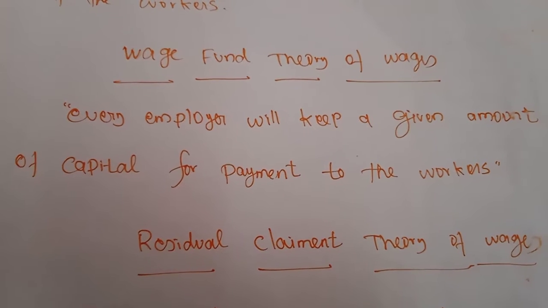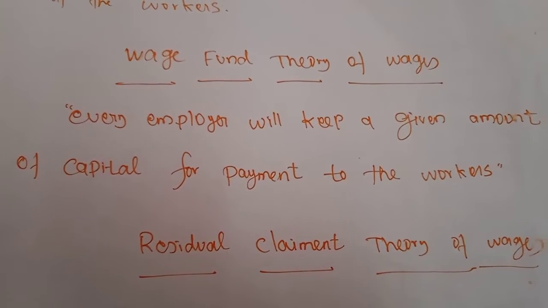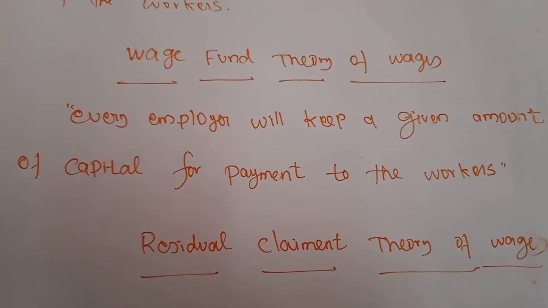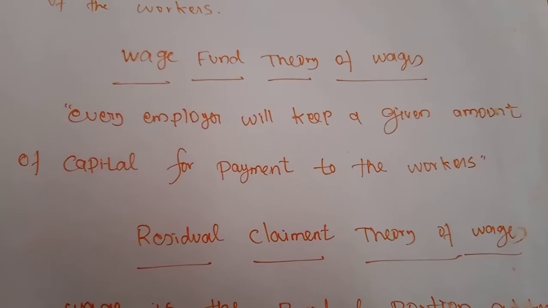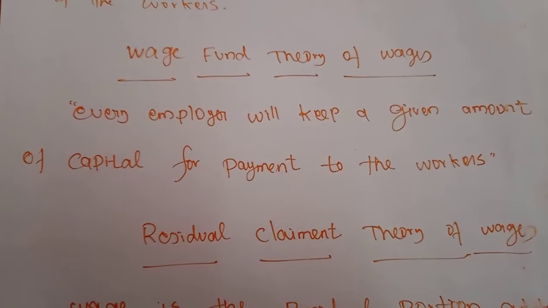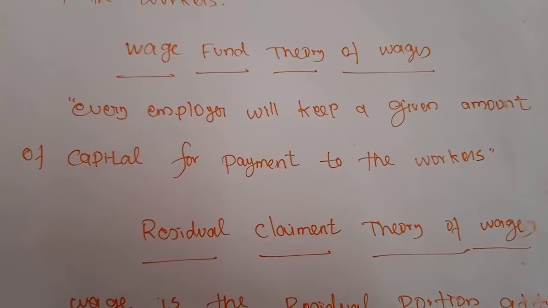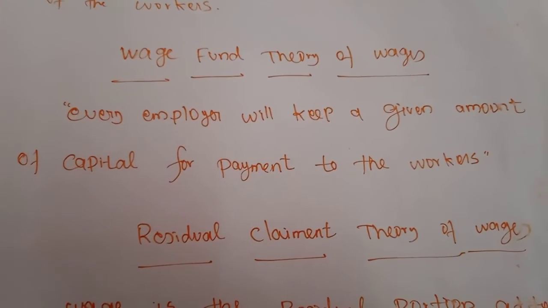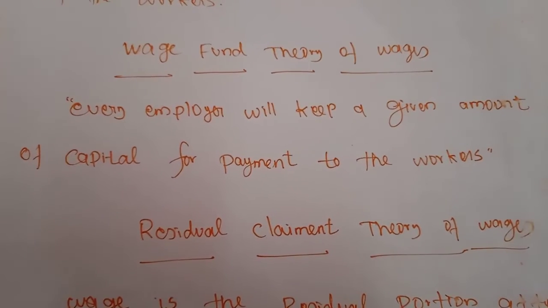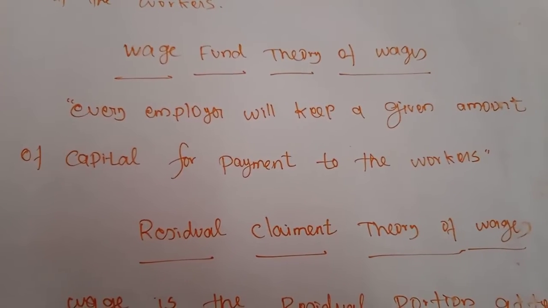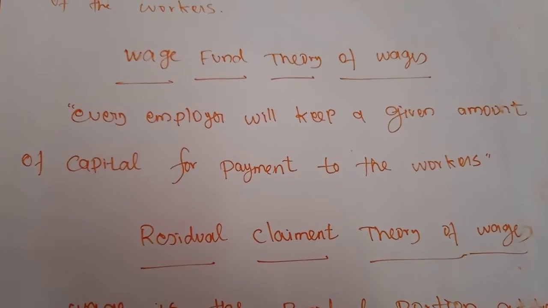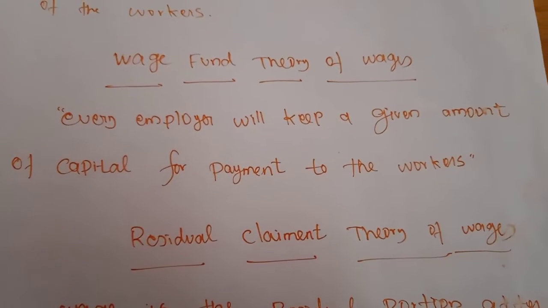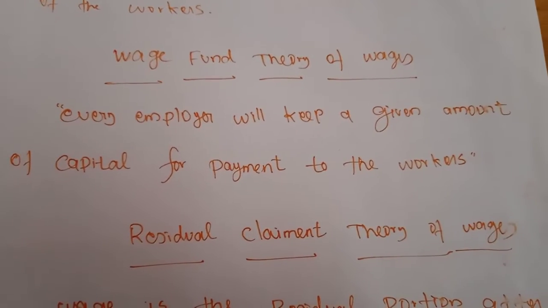Normally, apart from the workers, there is the productivity of the labor, their standard of living, or their existence level. So every laborer will have some power or right to get remuneration. Because of that, the employer or the producers also have to keep some amount of money readily available. So every employer will keep a given amount of capital for payment to the workers.